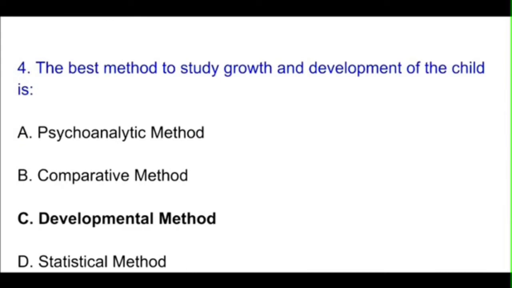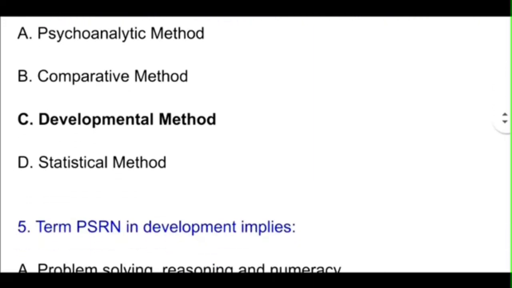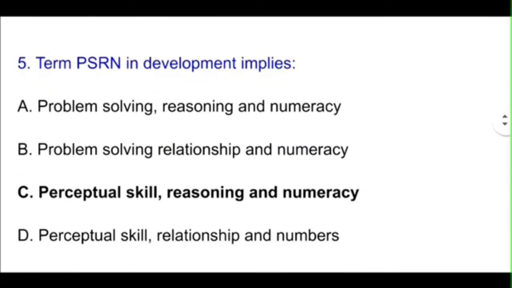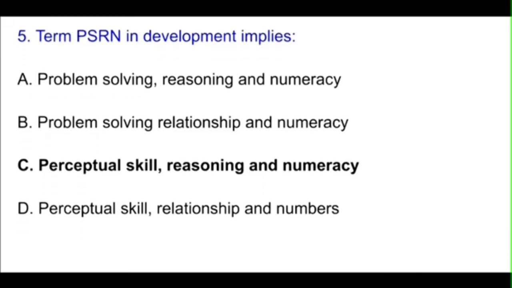The best method to study growth and development of the child is. So here the correct option will be option C, that is developmental method. This question was asked in previous year C-TET paper. Okay, next one. The term PSRN in development implies. So here the correct option will be option C, perceptual, skill, reasoning and numeracy. Okay, next question.